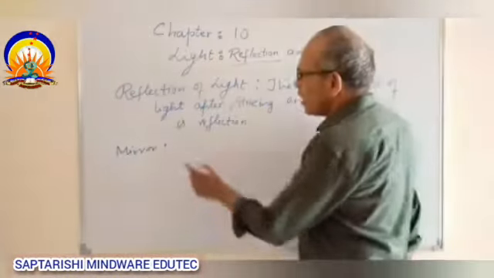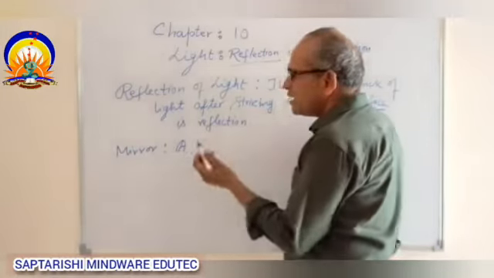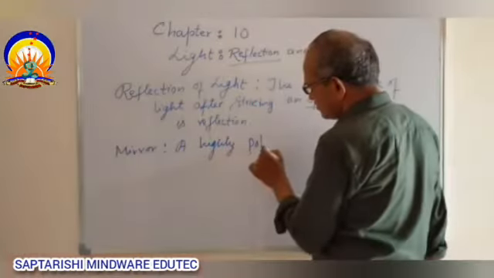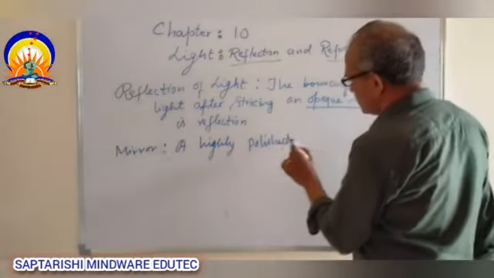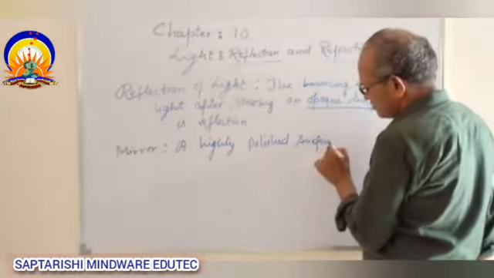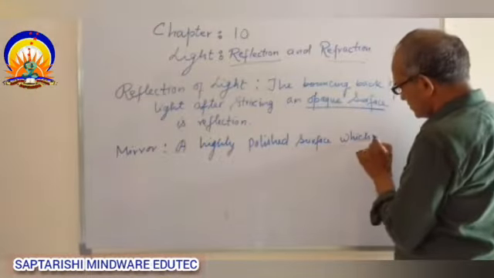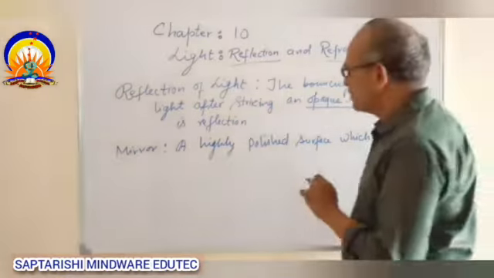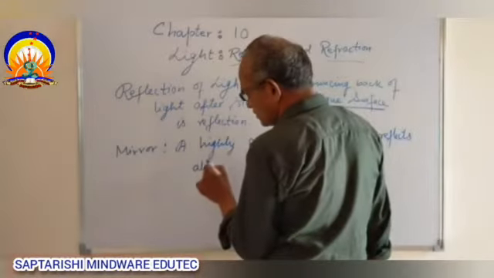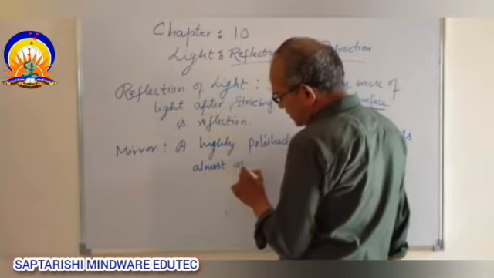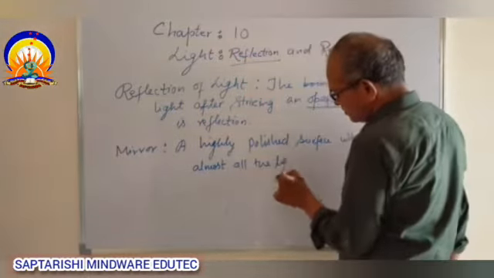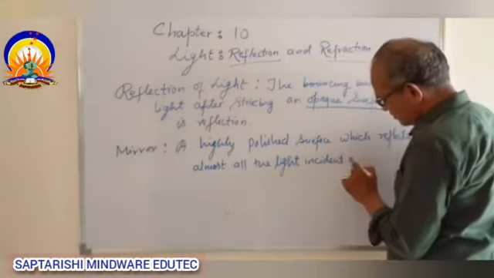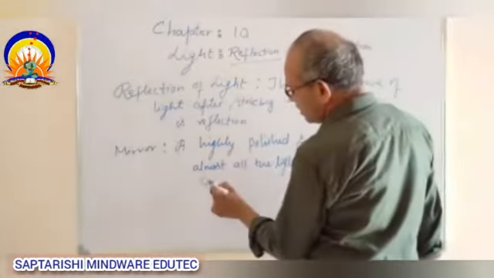A highly polished surface which reflects almost all the light incident on it is called a mirror.